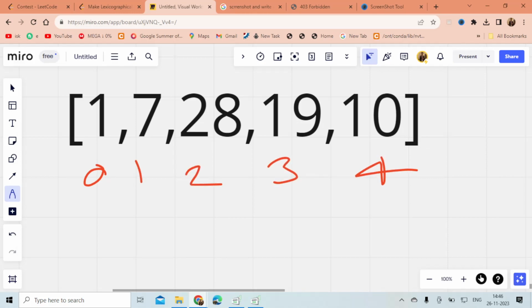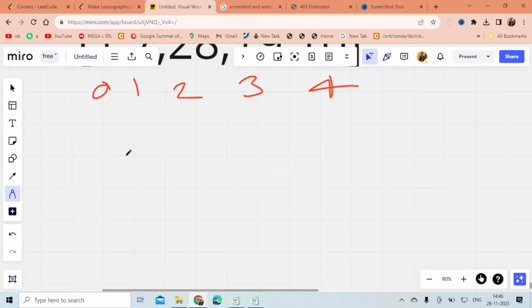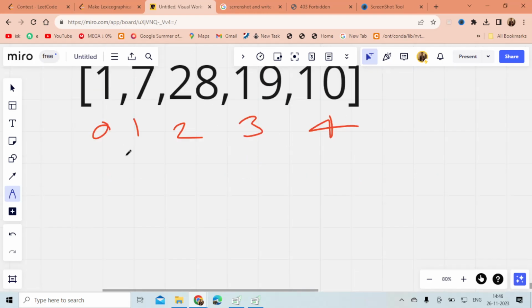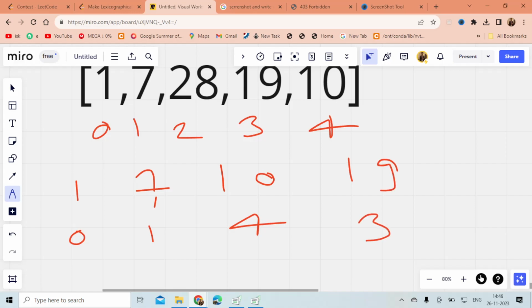Now if I map it and sort them, what will I get? 1, 0, and 7, 1, 10, 4, 19, 3, and 28, 2.